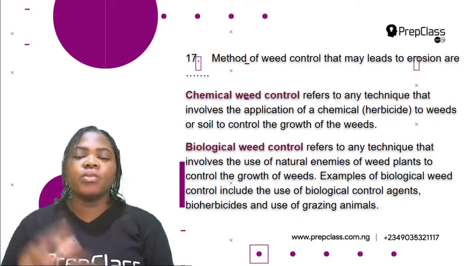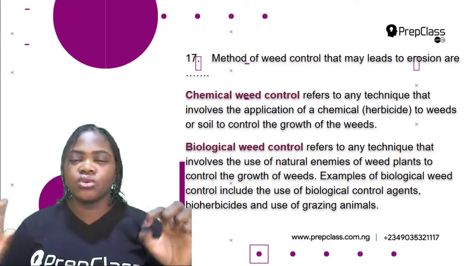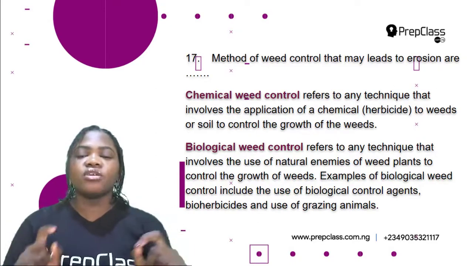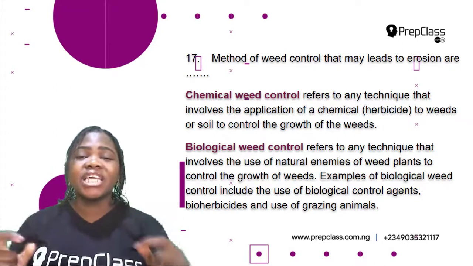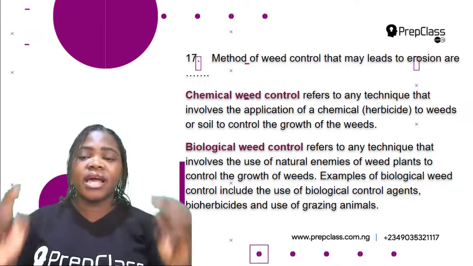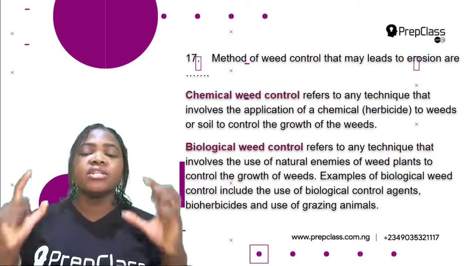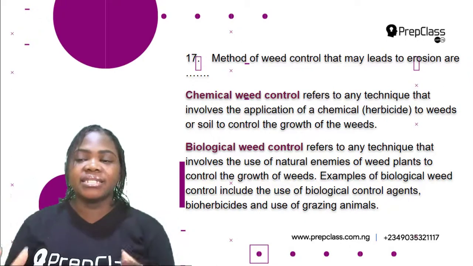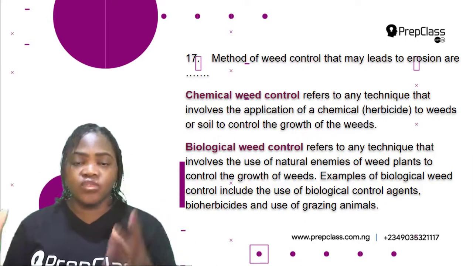Another one is chemical weed control. From the name chemical weed control, you know it involves the use of chemicals, right? So chemical weed control refers to any technique that involves the application of chemicals. These chemicals are called herbicides, applied to weeds or soil to control the growth of the weeds.